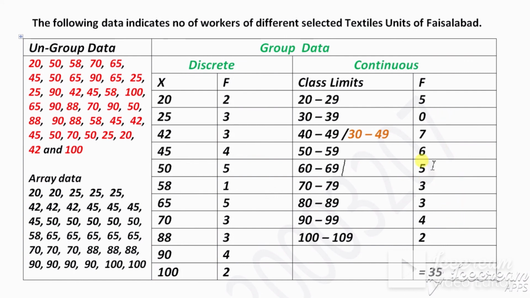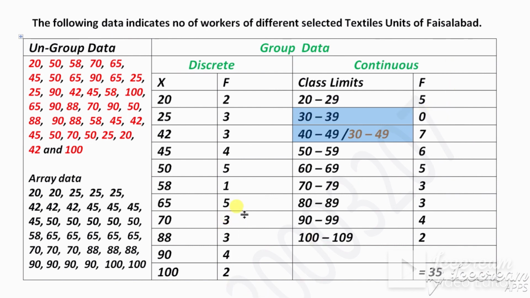There is one more thing. Because in the class from 30 to 39 there is no number, you can write it together with the next class. Why? Because the class above has no frequency, 0.